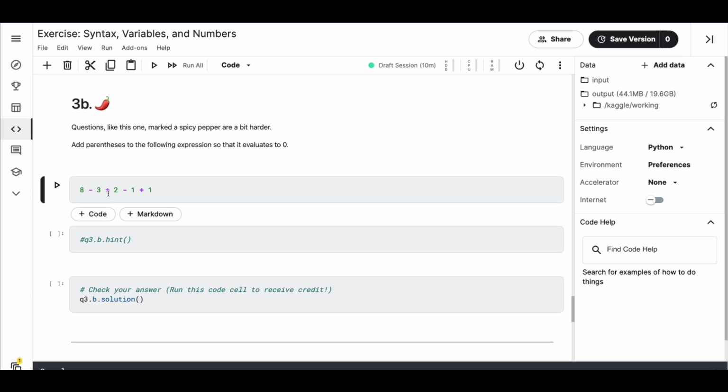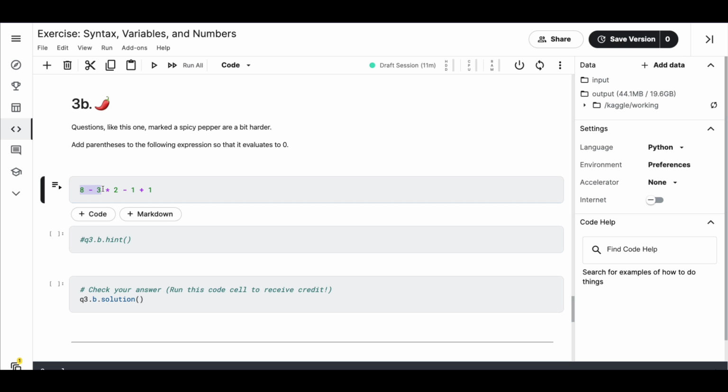Let me try to be smarter. 8 minus 3, okay, what is it? It has to evaluate to 0. So 3 into minus 3, okay, what are they asking me to do? Add parenthesis to the following expression so that it evaluates to 0. So minus 1 plus 1 is 0. So can I make this part 0? No, I cannot make this part 0 at all.